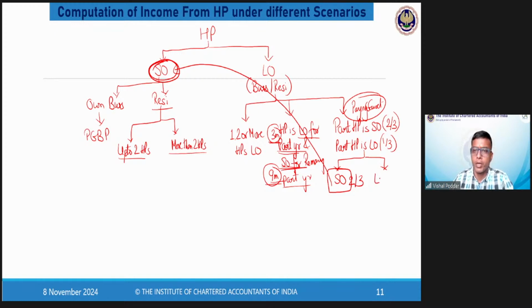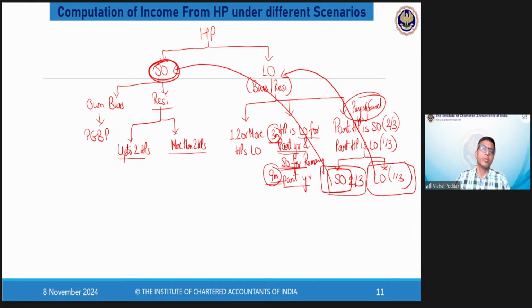And for the remaining 1/3, which is let out, the working is done like this. So when the same property is partly self-occupied and partly let out, you do the working as per the applicable scenario, assuming there are 2 different HPs. Now, this is the only important point. Here you assume there are 2 different HPs. The self-occupied portion and the let out portion are considered separately. So these are the different scenarios in which HP income could be computed.